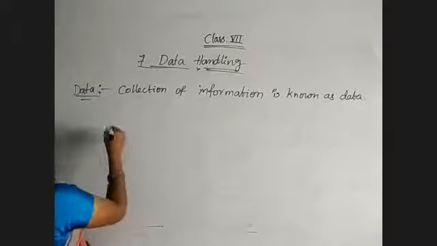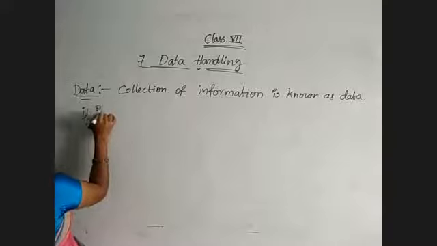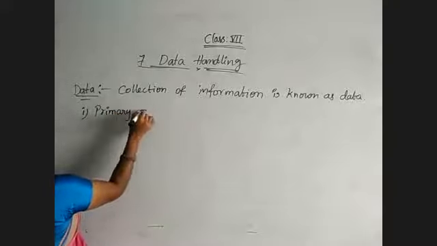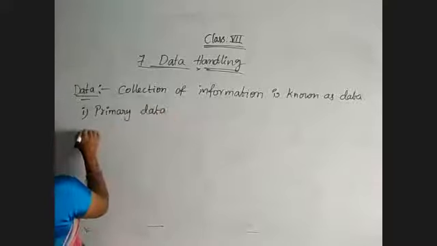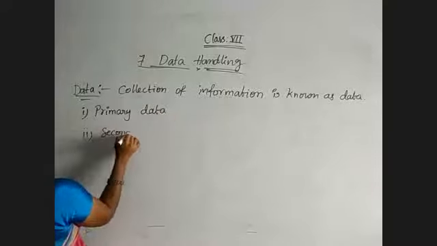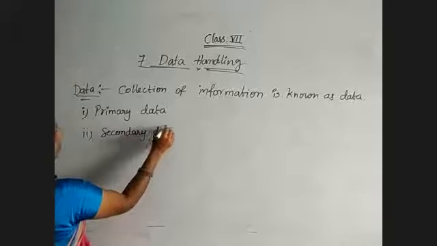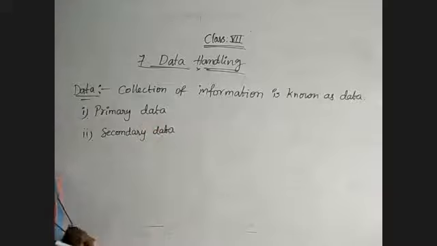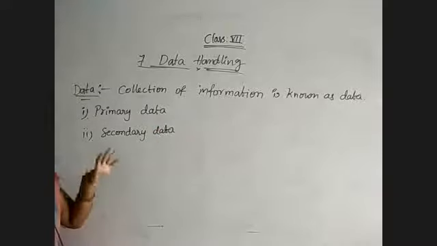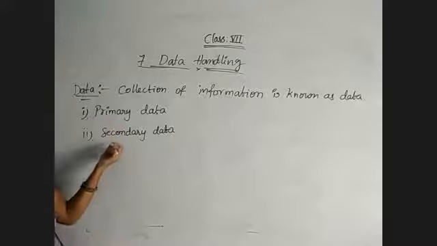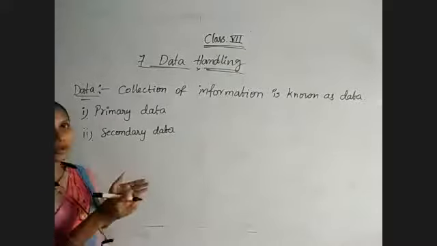We have two types of data. First one is primary data and the next one is secondary data. In some cases, you will go and collect the data directly, that comes under primary data. And secondary data means in some cases we can't approach directly. For suppose, if you are collecting the information for the population, for every home they will go and find out how many people are there. So that comes under primary data.